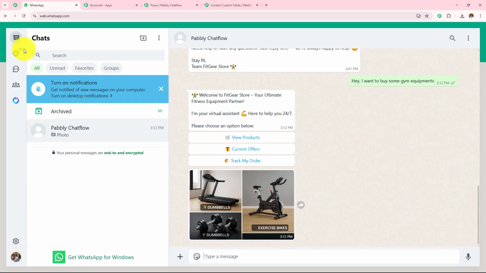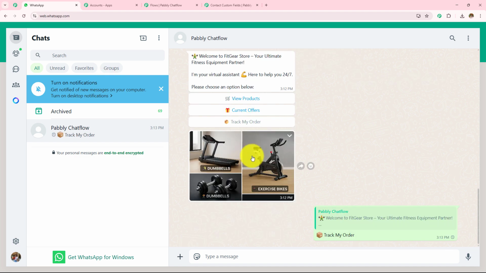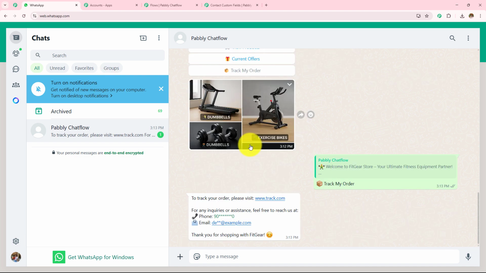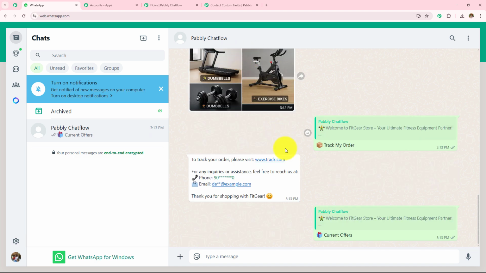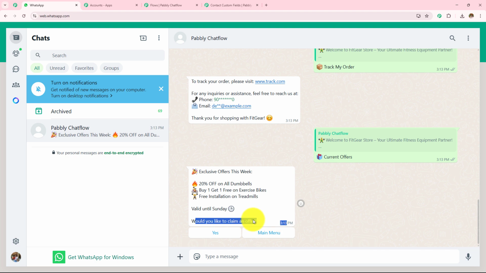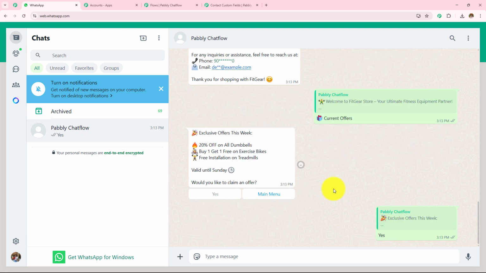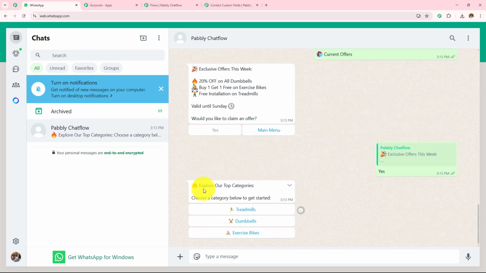Now I am going to click on any of the buttons. So let's say I want to track my order. We are going to receive a message. So here, this is the message which I have received. I'm going to go towards this. It is asking me, do you want to claim this offer? Let's go with yes and check what messages we receive. And here, this is the message which I have received.